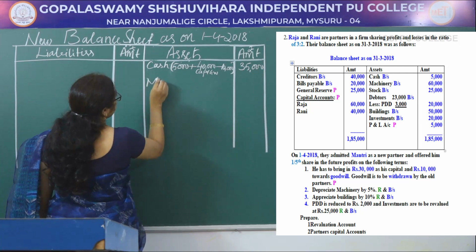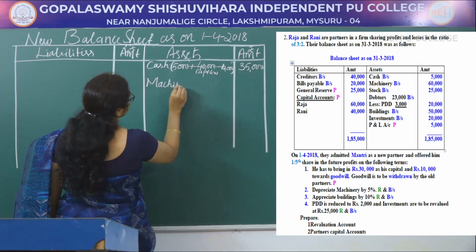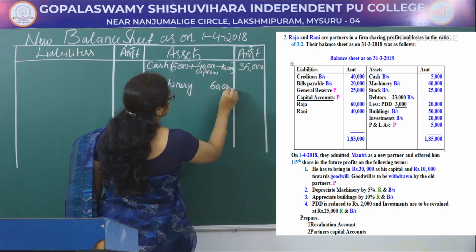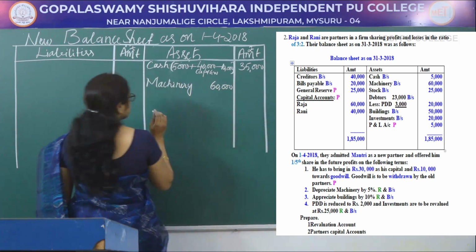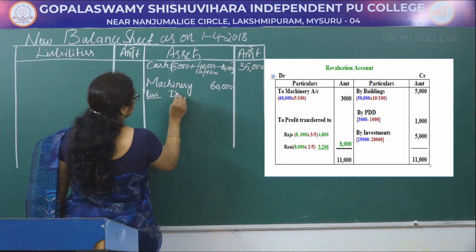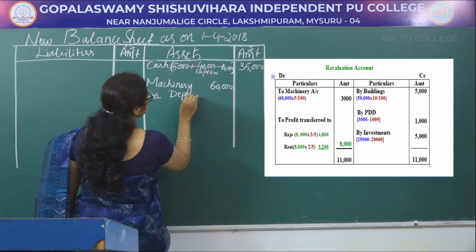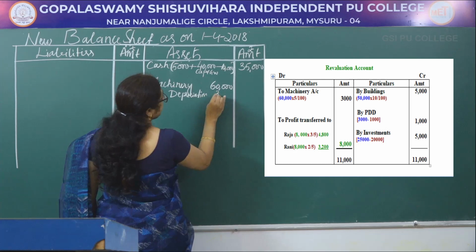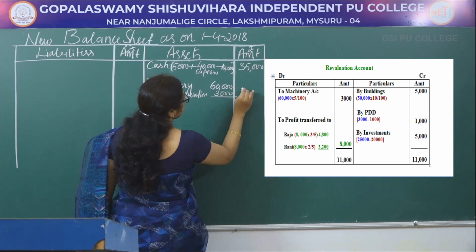Next, machinery value given in the balance sheet is 60,000. There is an adjustment, less depreciation 3,000.